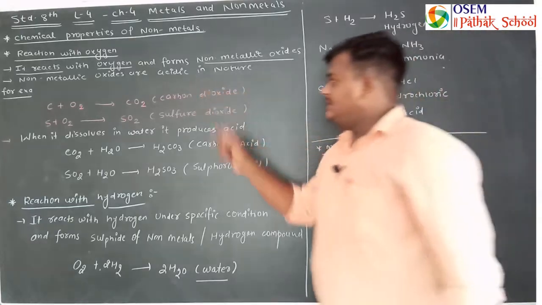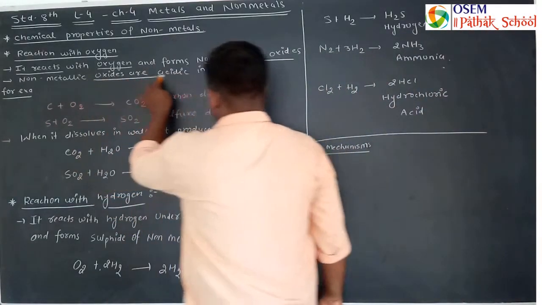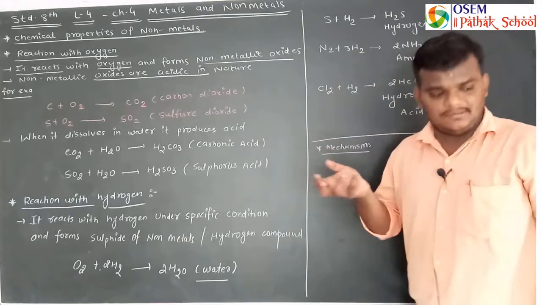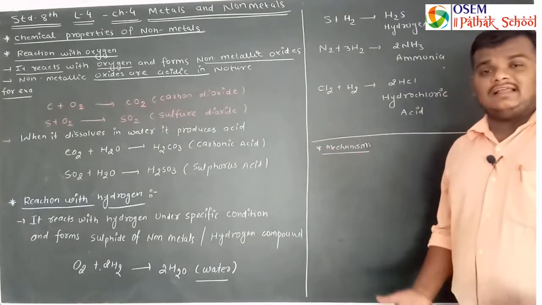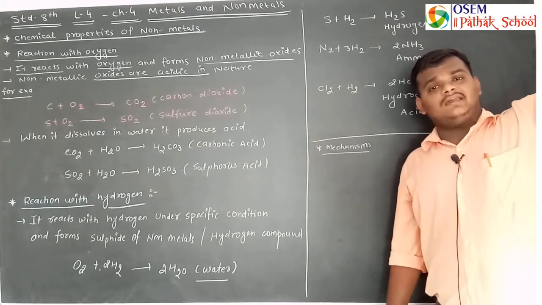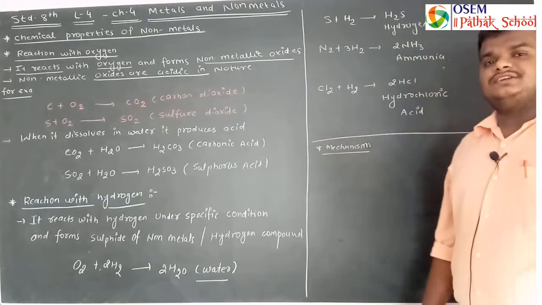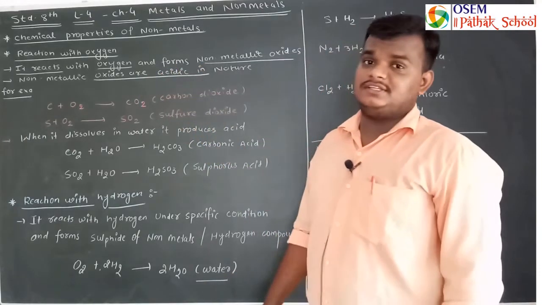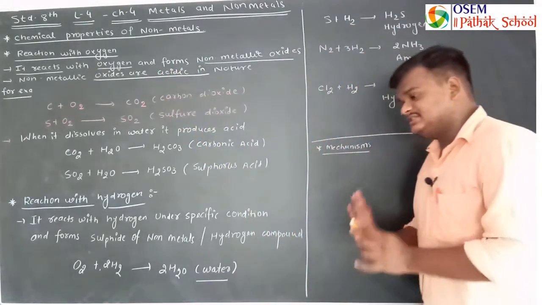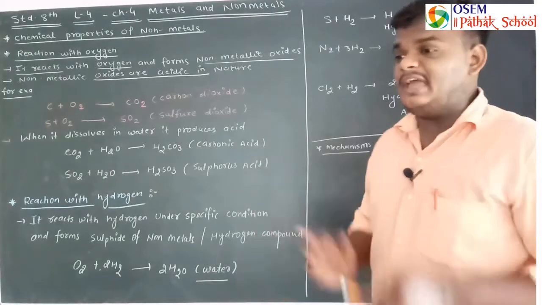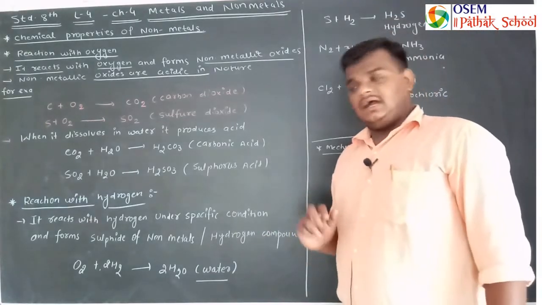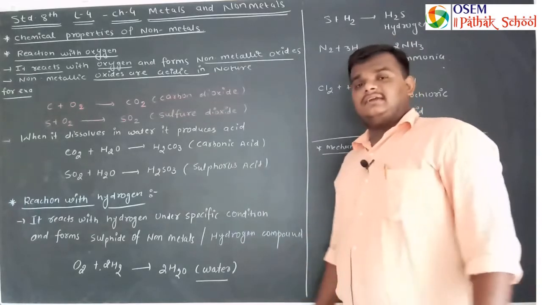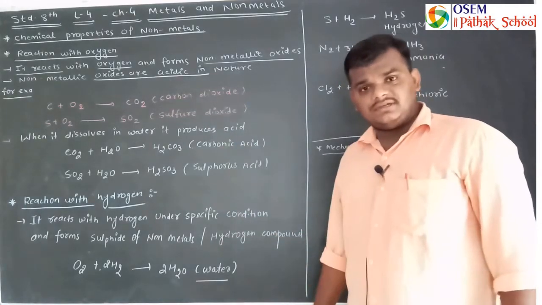And non-metallic oxides are acidic in nature. This is the main difference: while the metallic oxides were basic in nature, non-metallic oxides are acidic in nature. How will we identify whether it is acidic or basic? That we will see in this topic.